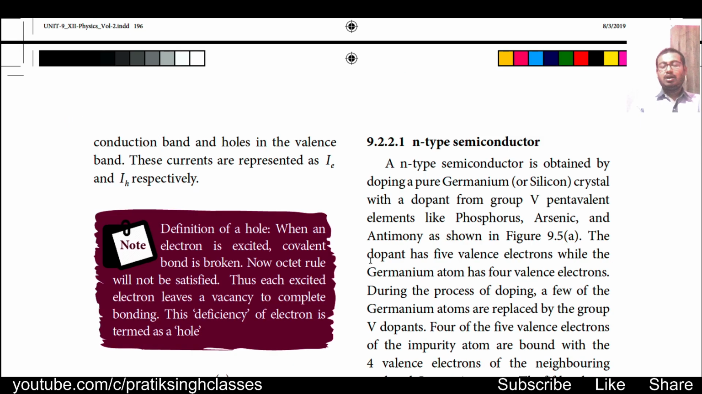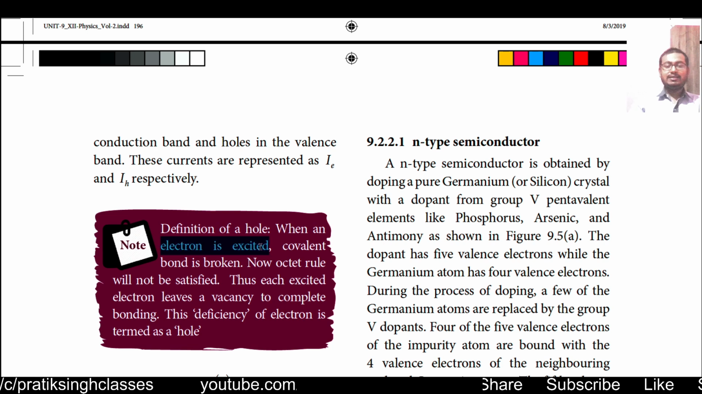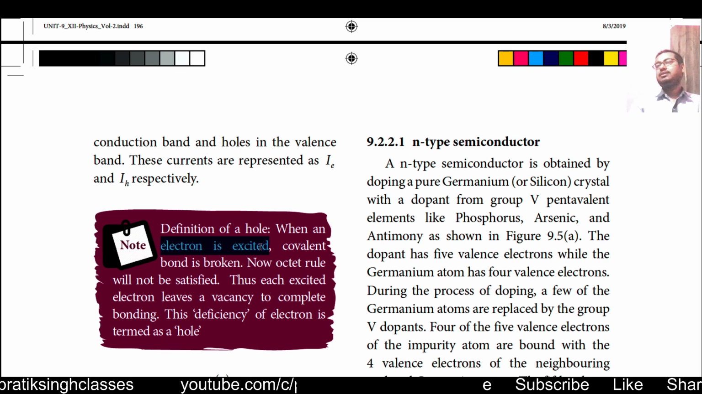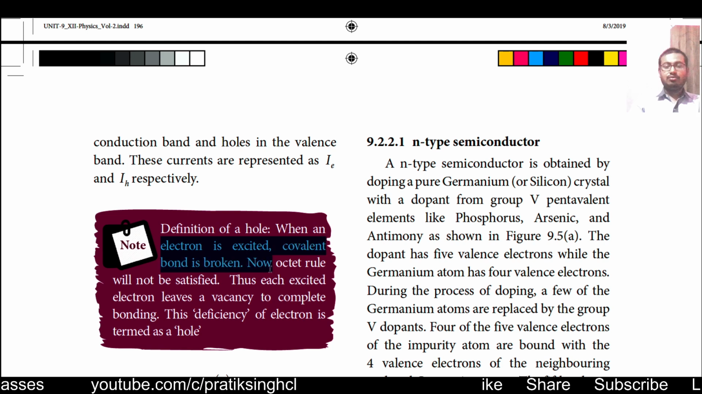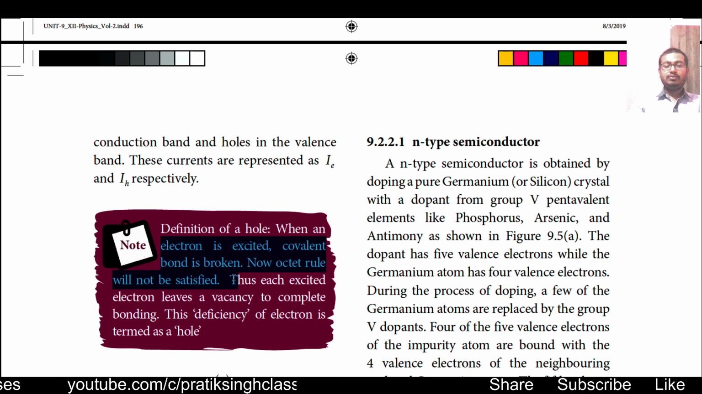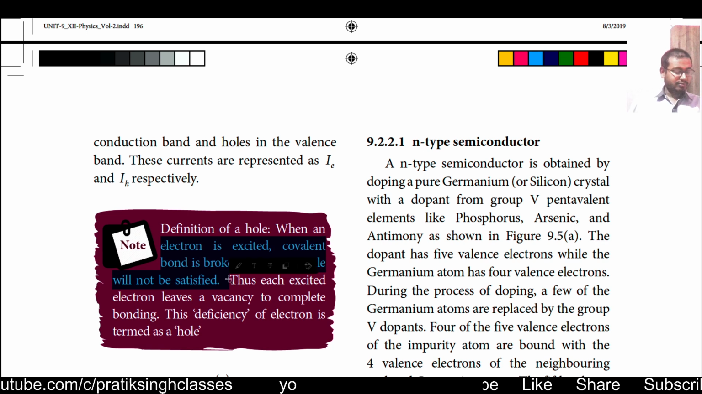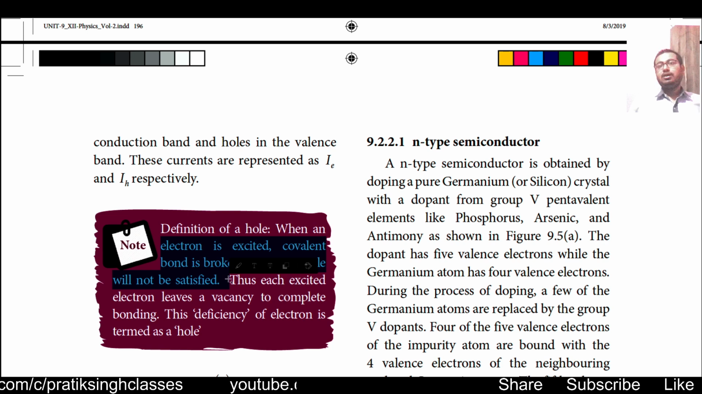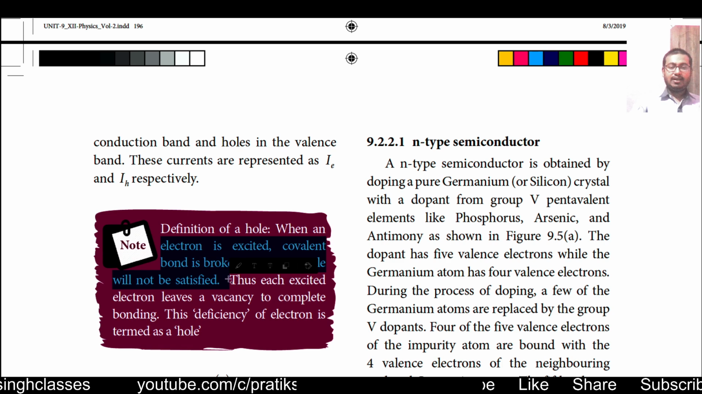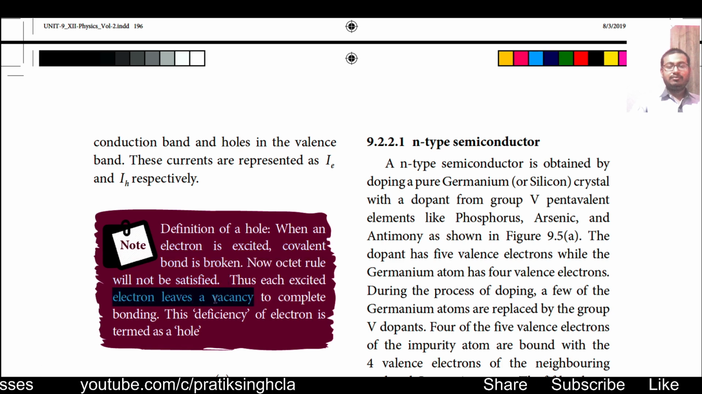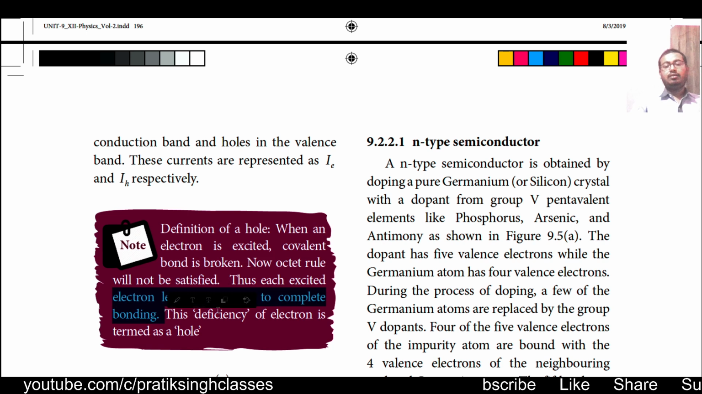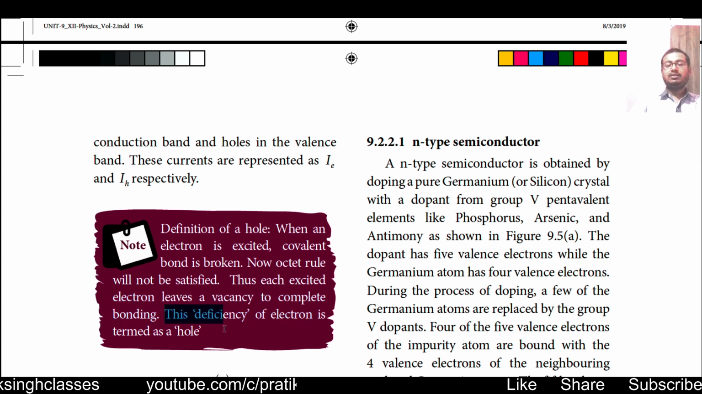So how properly can we define a hole? As given here, when an electron is excited, meaning when its kinetic energy increases, the covalent bond is broken. Now the octet rule will not be satisfied, and you know from chemistry very well that whenever one covalent bond is broken, 2 electrons get away from each other, or 2 electrons are released. Thus each excited electron leaves a vacancy to complete bonding. Means once the excited electron comes out from the bonding, it will create a vacancy in the bonding at that place, and this deficiency of electron is called a hole.